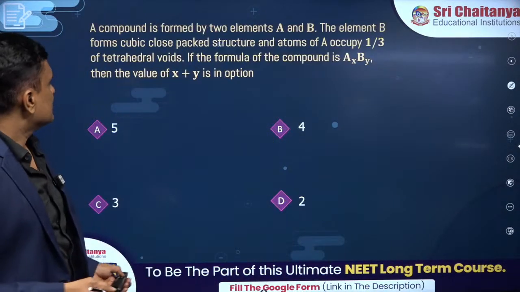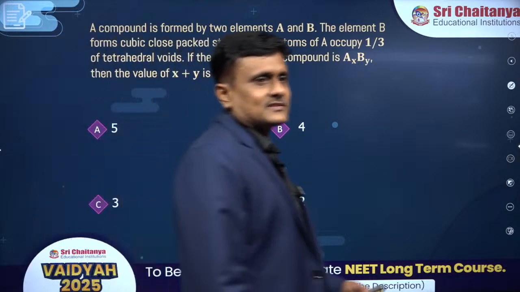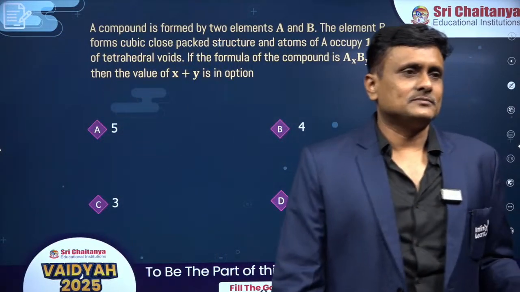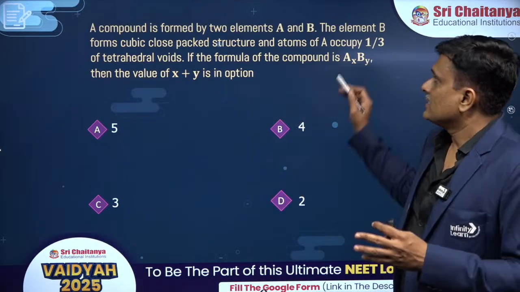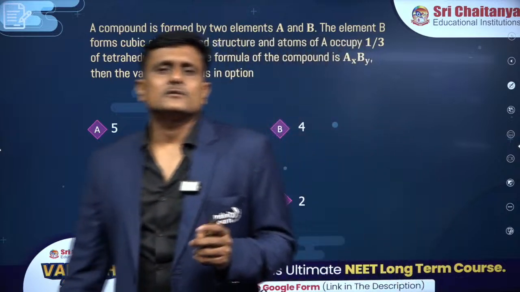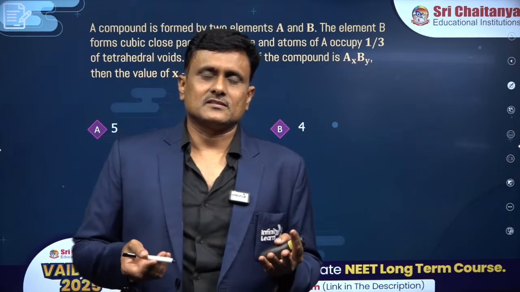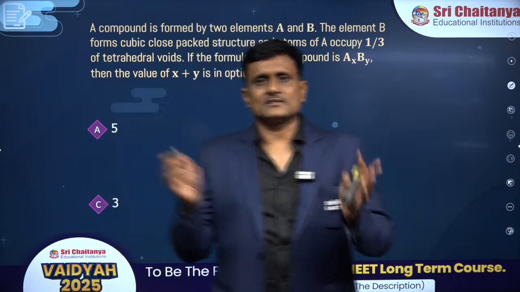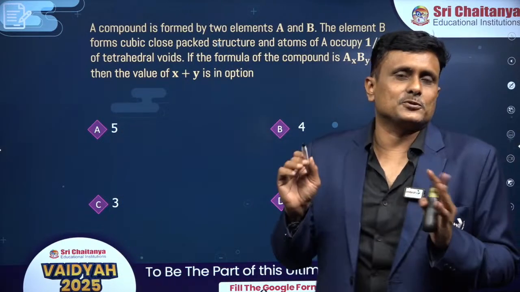Alright, so let's see. Solid state, little bit scary, isn't it? That's what I said, Komal. Hope you understood and you'll prepare well, and for that you need to concentrate, right? A compound is formed, solid state questions, you require to have little bit of imagination power, isn't it? Little bit of visualization. You have to assume the room in which you are sitting as a cube.